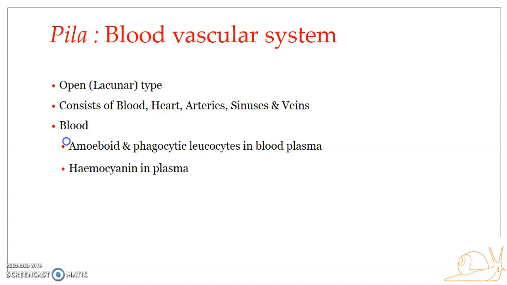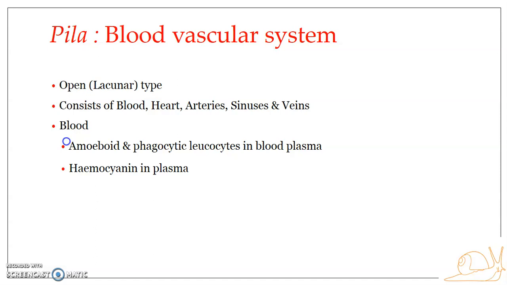The leukocytes are colorless, stellate shaped, amoeboid cells. They don't have any specific shape. They move by amoeboid movement, and they are phagocytic in nature. That is, the leukocytes are phagocytic in habit.